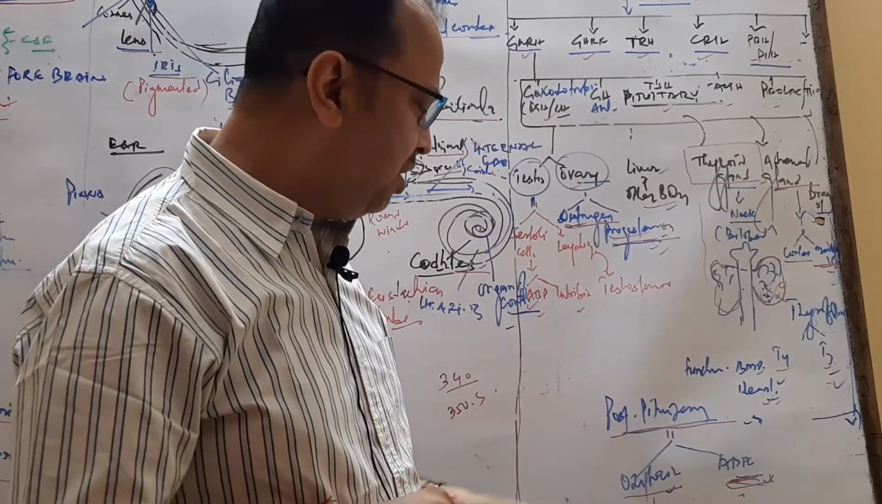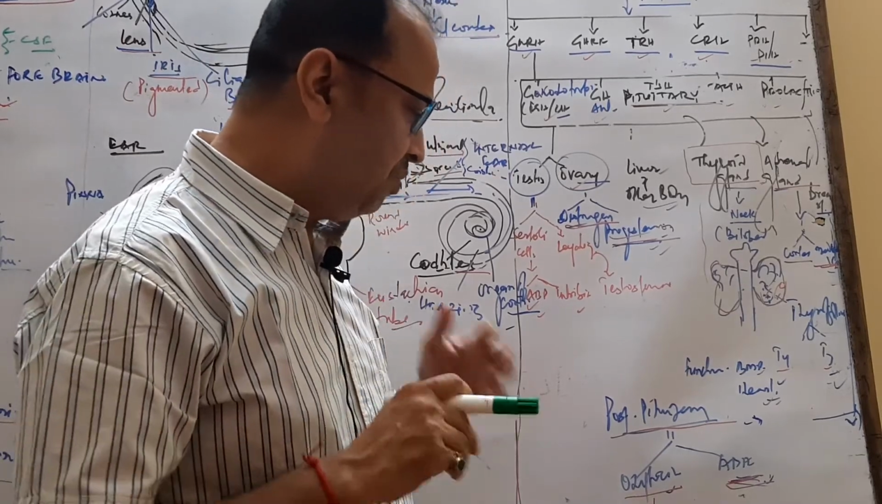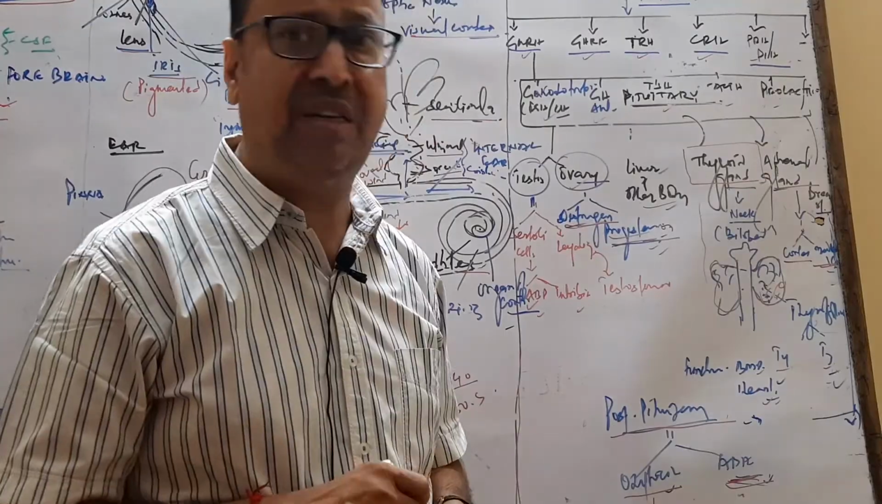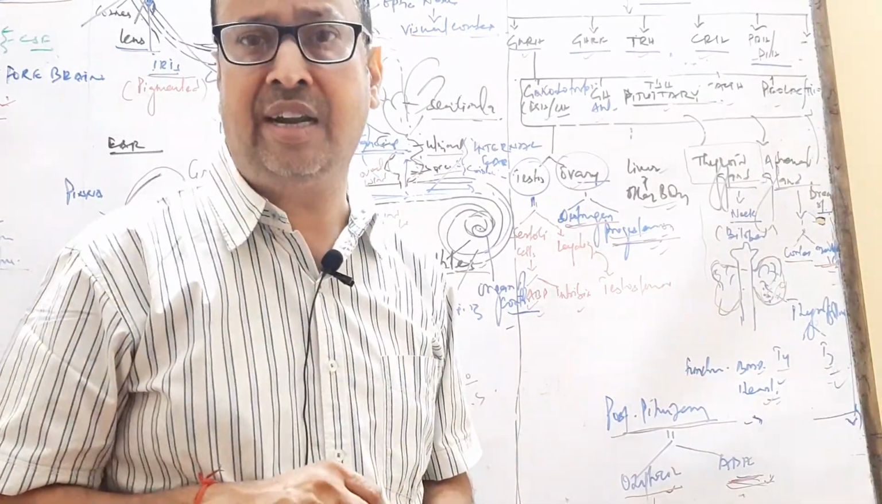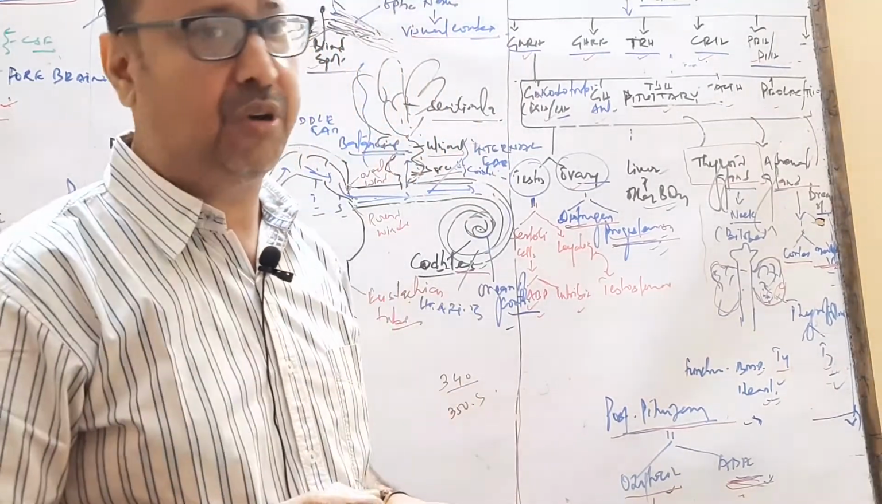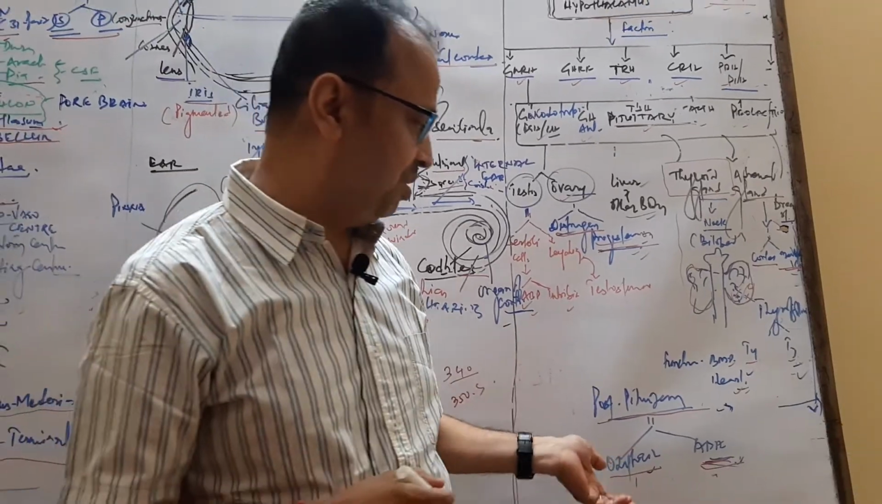The posterior pituitary releases two hormones, oxytocin and ADH. Oxytocin helps in the contraction of the uterus during parturition, and ADH maintains reabsorption of water in the kidney tubule or DCT. So this maintains the concentrated urine. So this is all about the endocrine system.